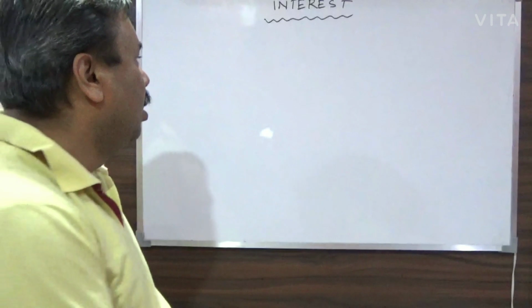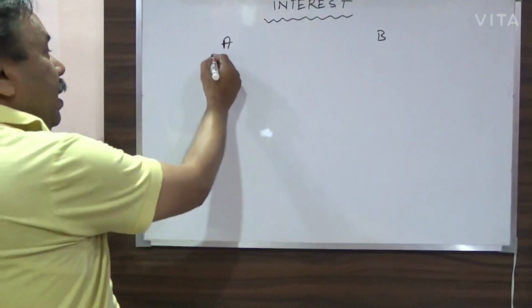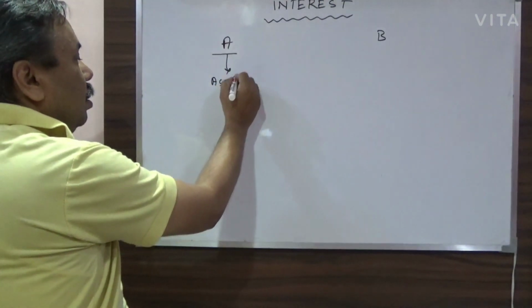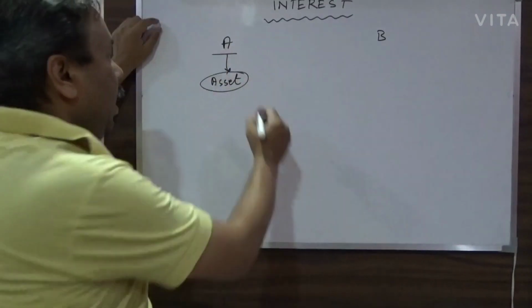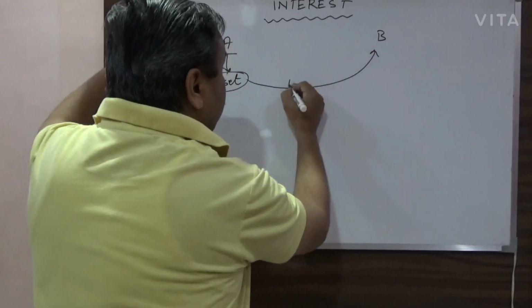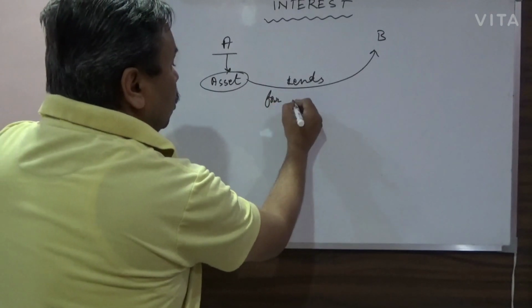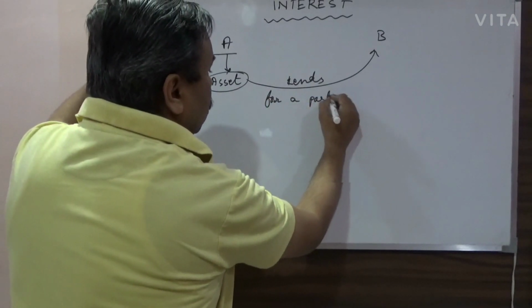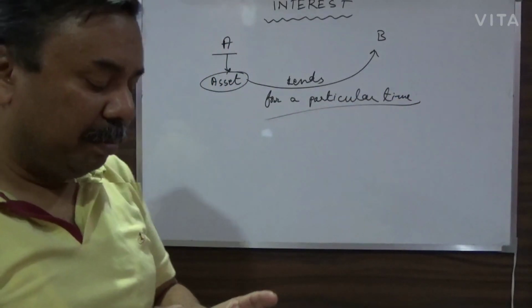Now before I proceed, I would like to give you the concept of what interest is. Suppose there are two persons, A and B. If A is having an asset and this asset is required by B, so A lends it to B for a particular period of time.